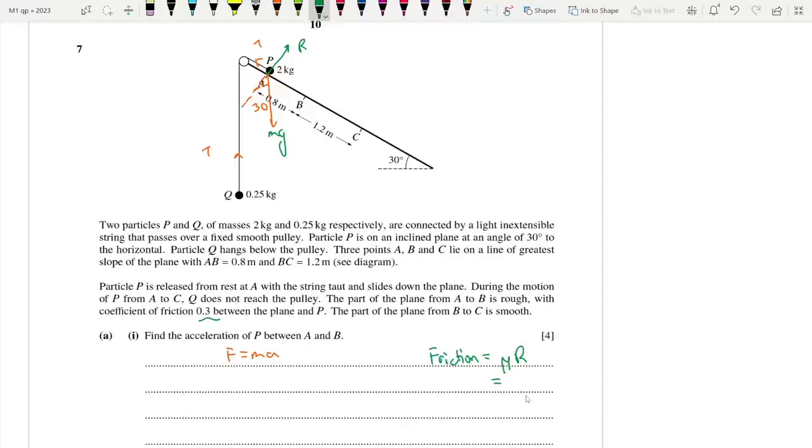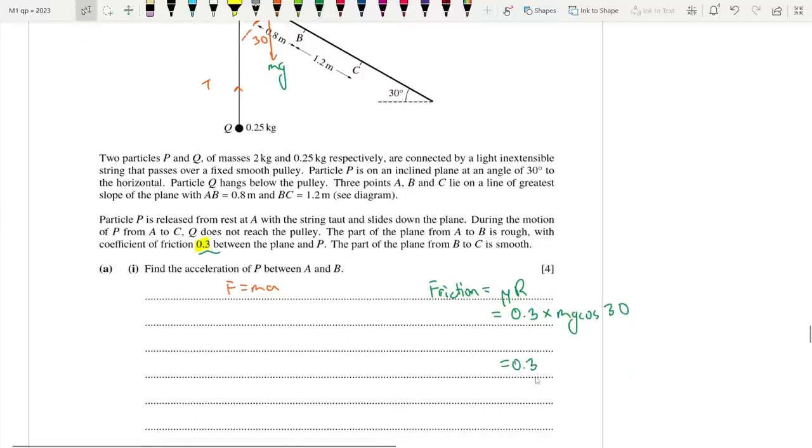That's the coefficient, it's 0.3. So 0.3 times mg cos 30, which is 0.3 times 2g cos 30, or 2 into 10 into 0.3 is 6. 6 cos 30, that's the friction.